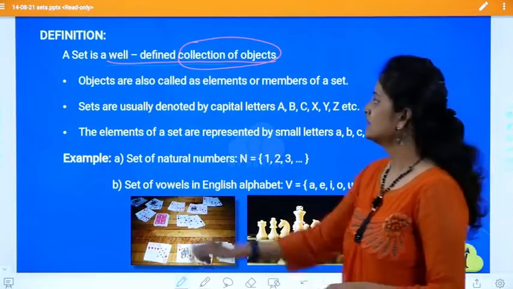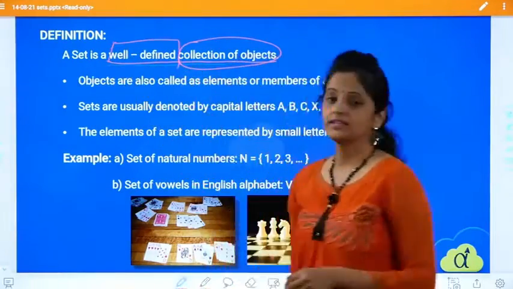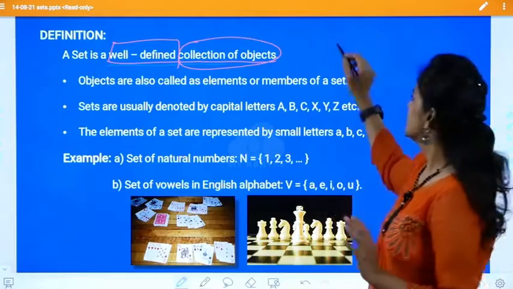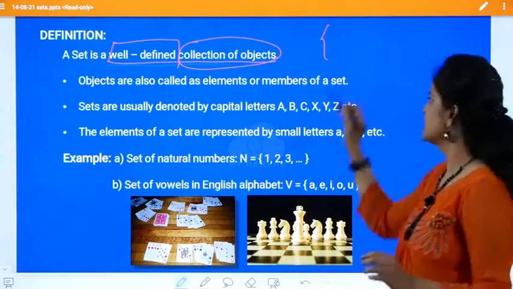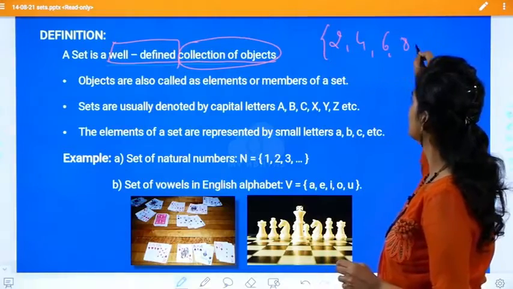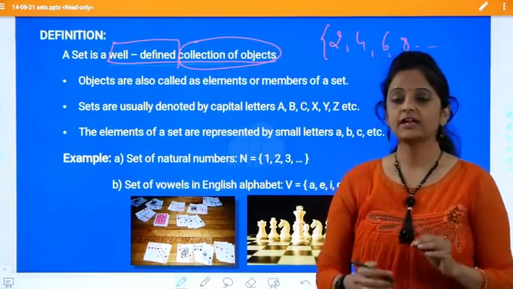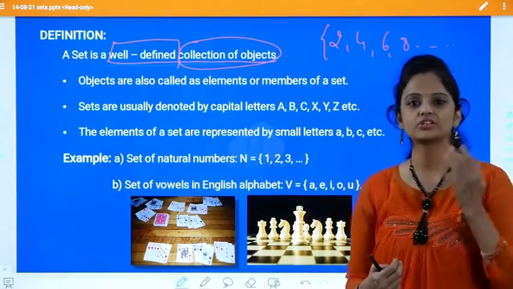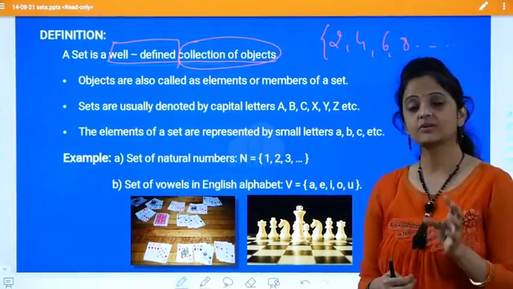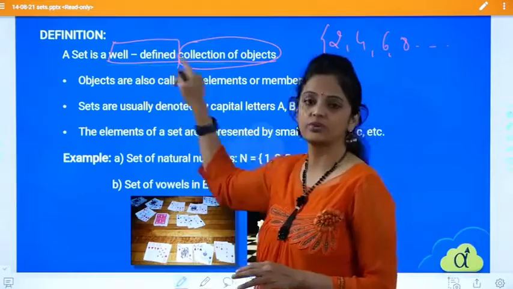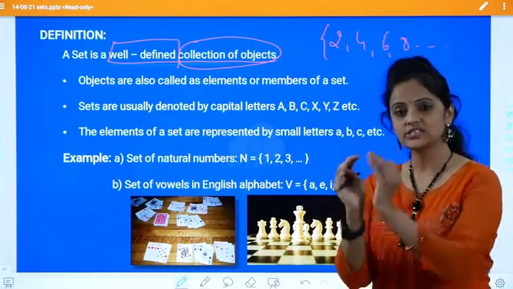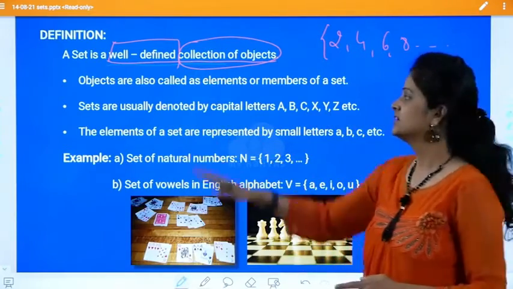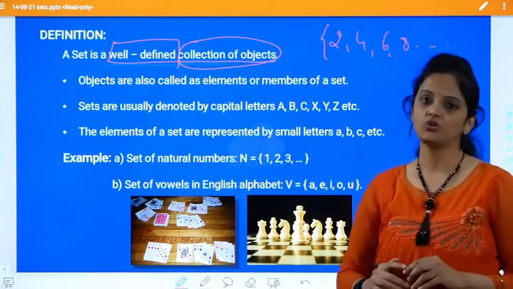Yes, this well-defined is there because, suppose I tell you a set of even numbers, all of you will write the same set. If I tell the set of even numbers, everyone will start like 2, 4, 6, 8 and so on. There is no ambiguity, right? If I tell you a set of all talented writers or talented singers or celebrities of India, then it differs. It differs from person to person. That is why it is well-defined. Got it? So such sets we are taking where it is already defined properly. So that only is taken as a set, and that has to be a collection of objects.